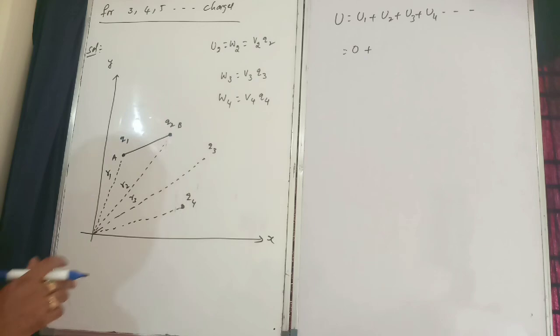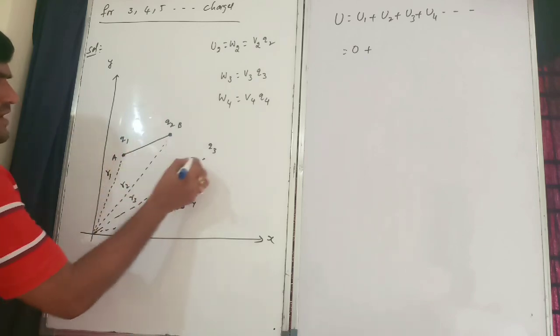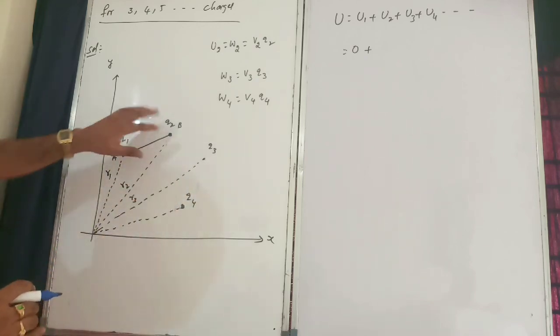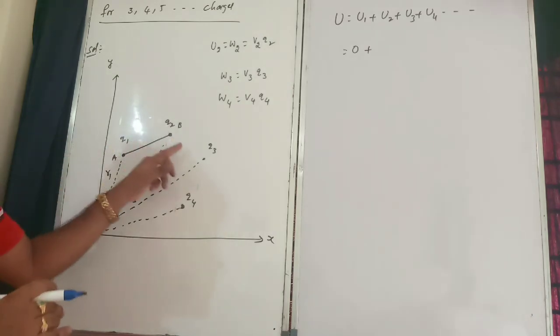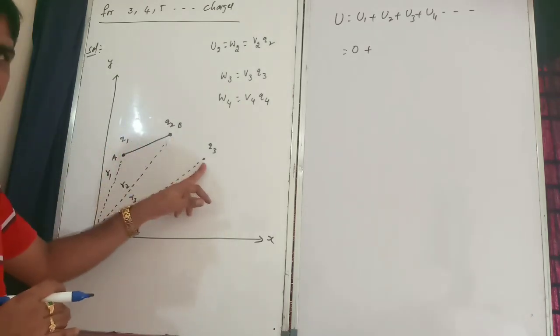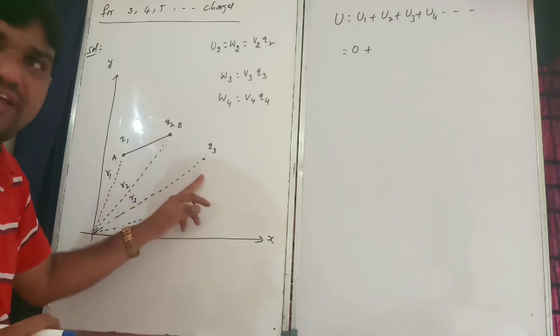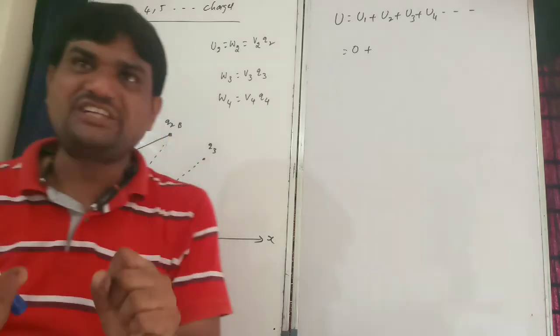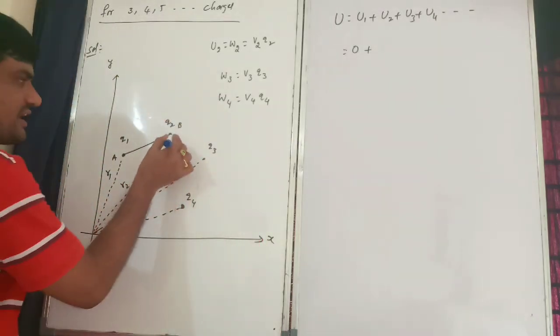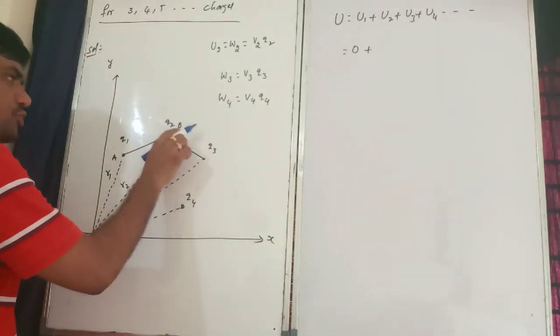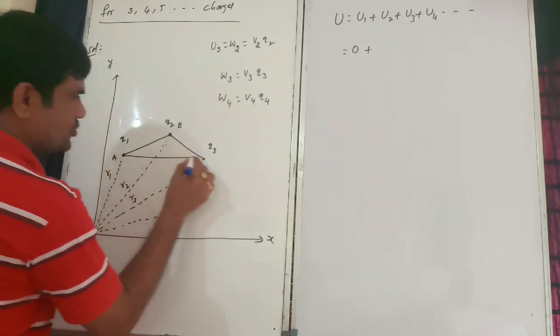Correct? Very good. Next, Q3 will come. Now how many charges are there? 2 charges. Now Q3 came, so on Q3, how many potentials can work? 2 potentials, with respect to Q2 and with respect to Q1.